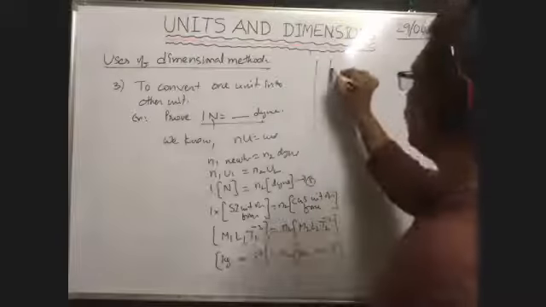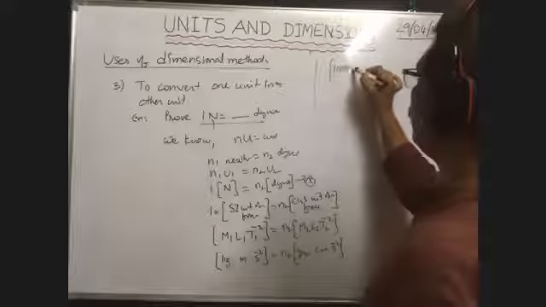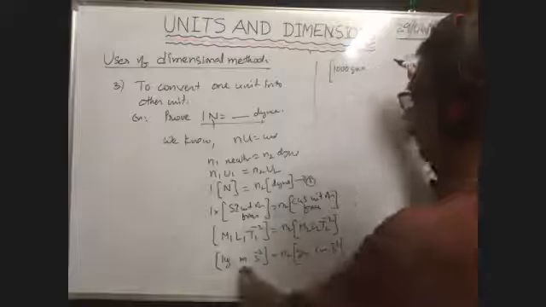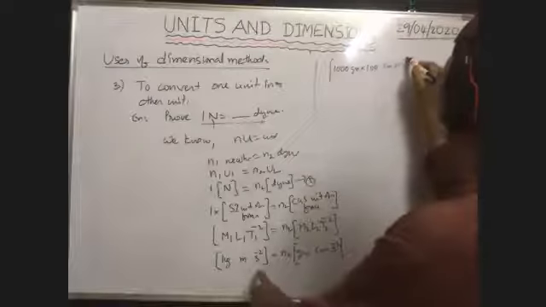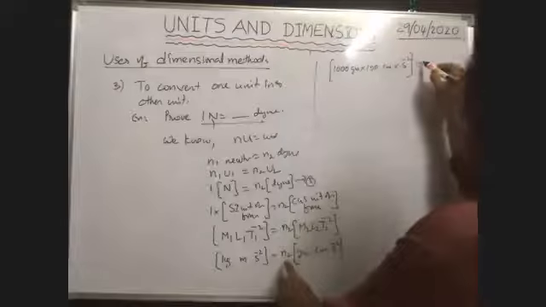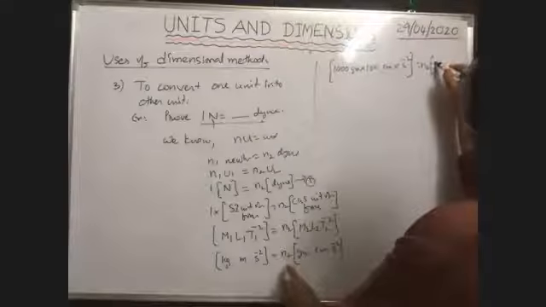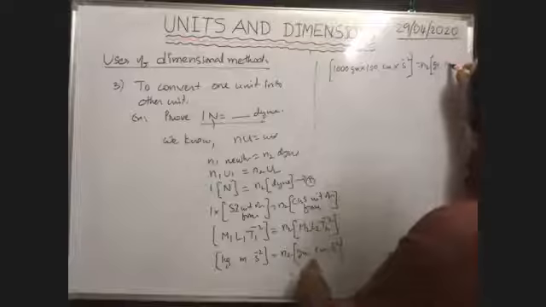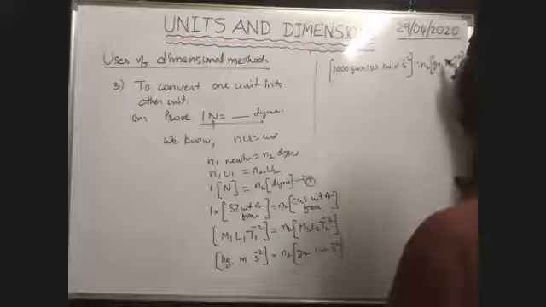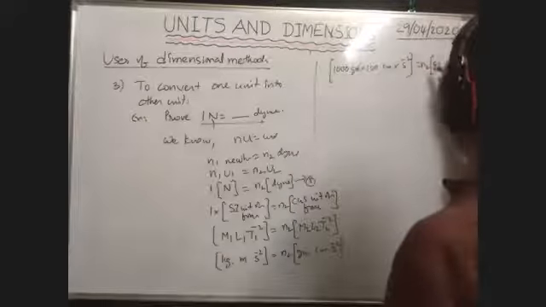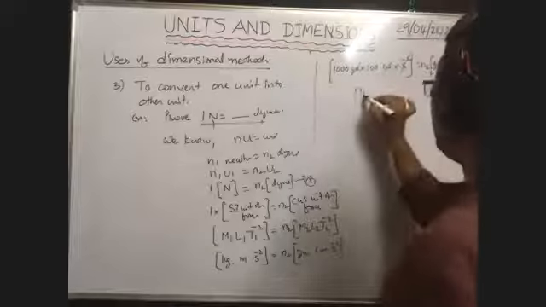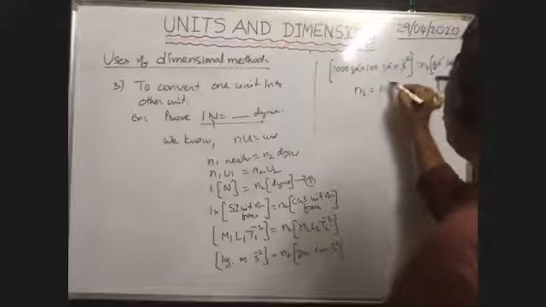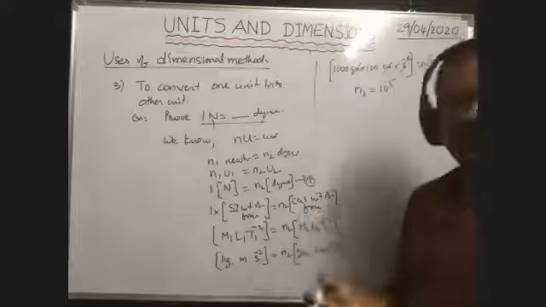Kilogram means 1000 gram, meter means 100 centimeter, second to the power of minus 2, is equal to n2 into gram centimeter second to the power of minus 2. Here gram cancels, centimeter cancels, second to the power of minus 2 cancels. Then what you will get? N2 is equal to 10 to the power of 5, no? 1000 into 100, 1 lakh means 10 to the power of 5.